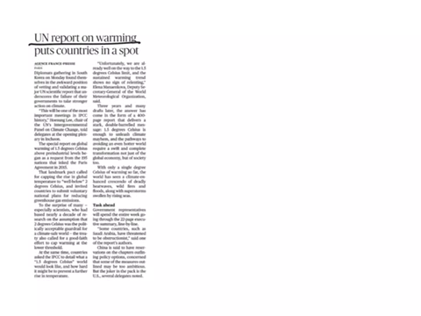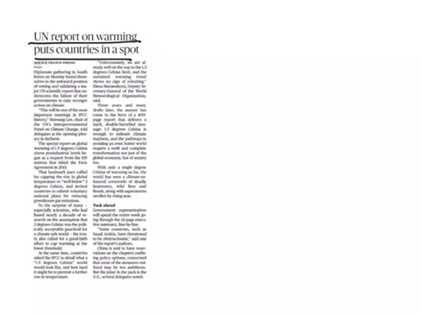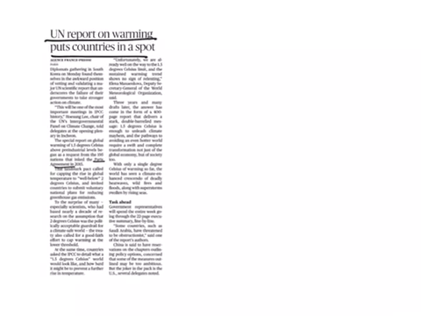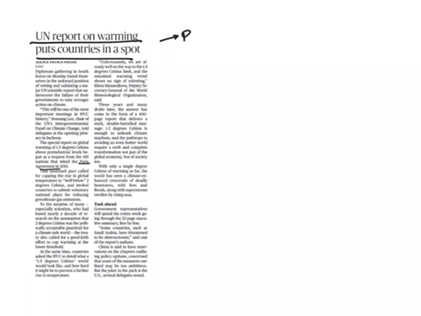UN reporting on warming put countries in a spot. Here you have to see from an environmental ecology perspective what is this Paris Agreement 2015. See, this was an agreement signed between countries to reduce the pollution, thereby to address the problem of climate change. And this Paris Agreement was adopted by 185 nations and signed by 191 nations, and India has signed this agreement and ratified it and became the 62nd country to ratify it.